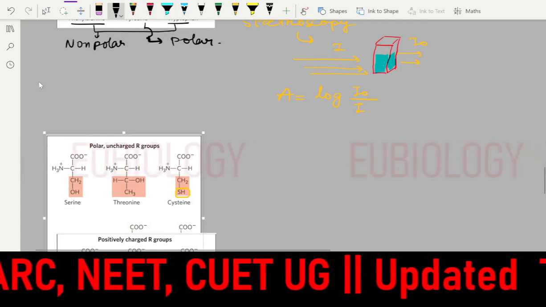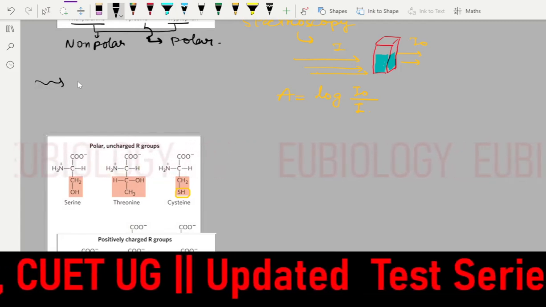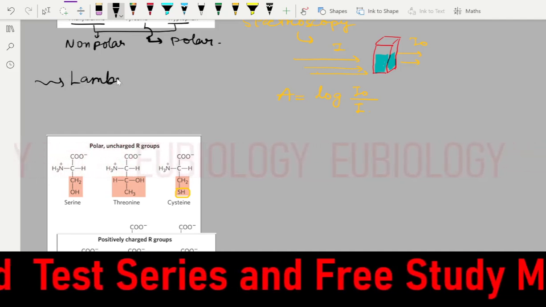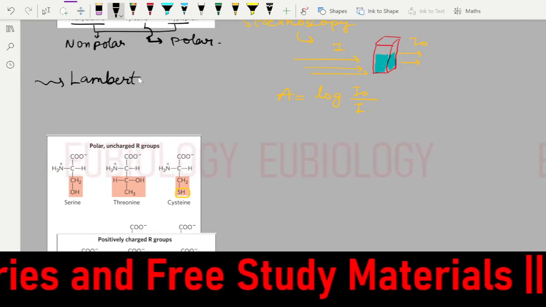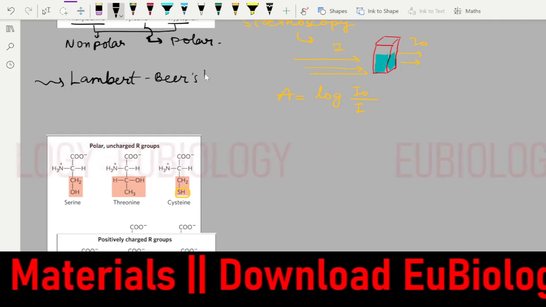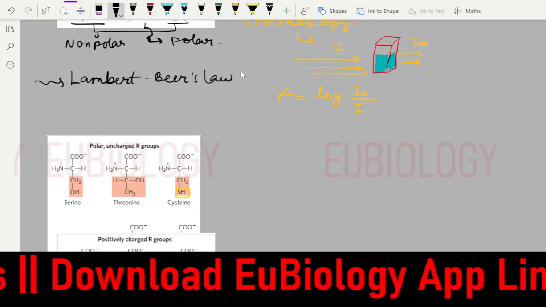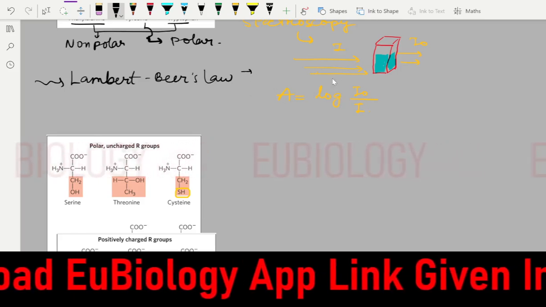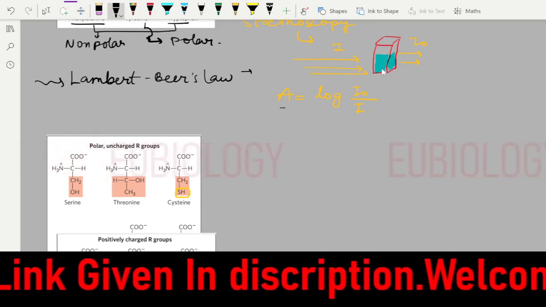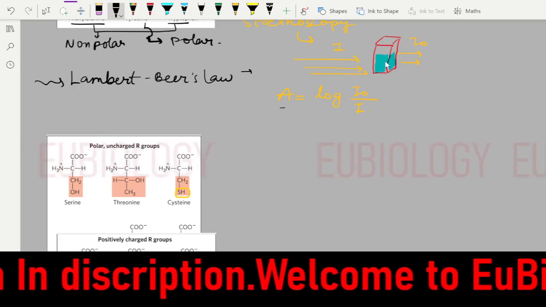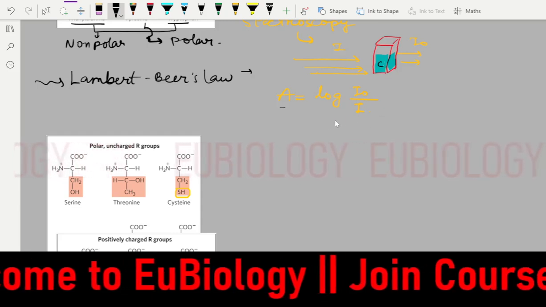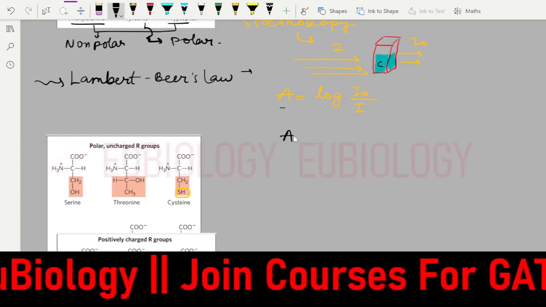What we studied here is related to Lambert-Beer's law. In this Lambert-Beer's law, some of the light will be absorbed by this solution, so it depends upon how much concentration of the solution there is.